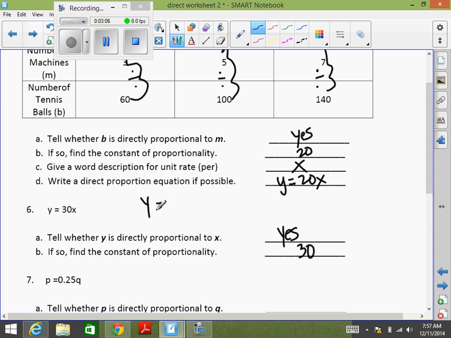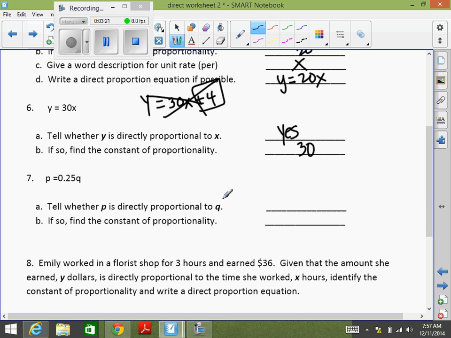Now, if it looks like this, y equals 30x plus 4, that would not be a direct proportion because it has that plus 4 on the end. It has to be y equals a number times x, and that's it, in order to be direct. Okay, number 7. Is this the format that we need for the equation? P equals a number. Why not? Because it didn't have y and x. It doesn't have to be y and x, just as long as it's a variable equals a number times a variable. So yes. Remember, these letters can be any letters.